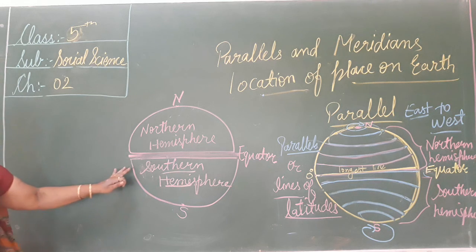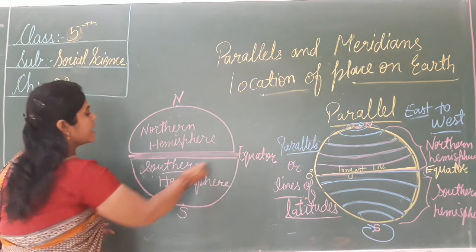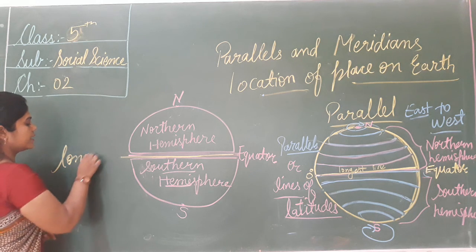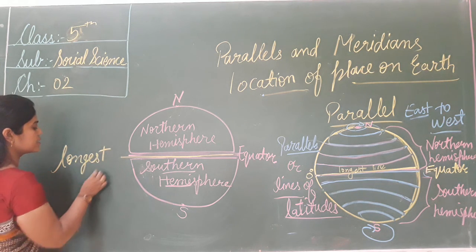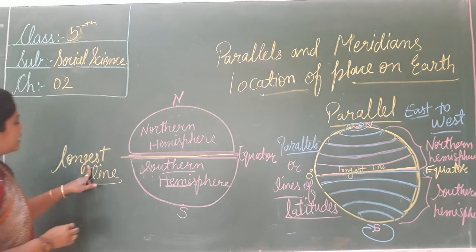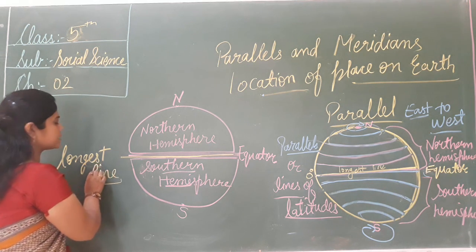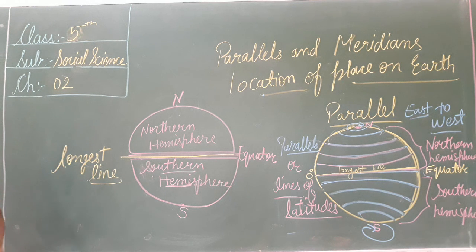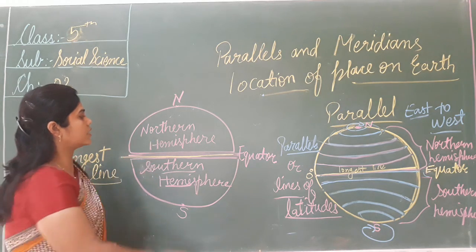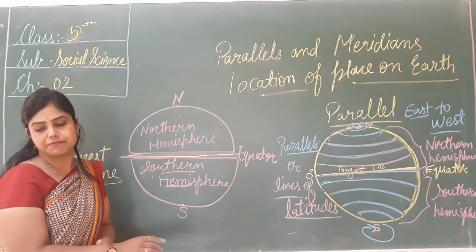What will we call this part? The southern hemisphere. And the equator is the longest line. In all parallels it is the longest line. Which is the biggest line? The equator. The other half is known as the southern hemisphere and the other half is known as the northern hemisphere. Okay?